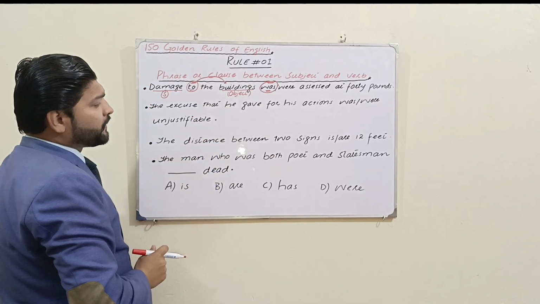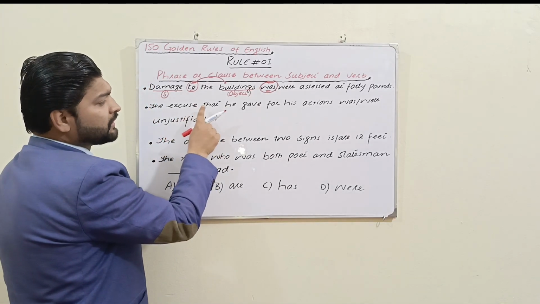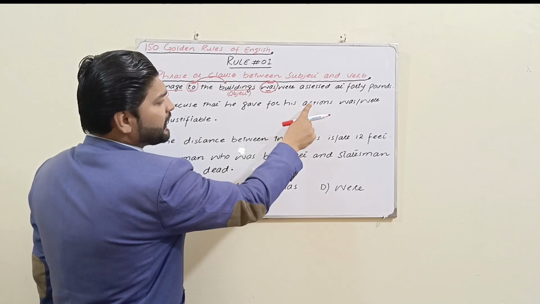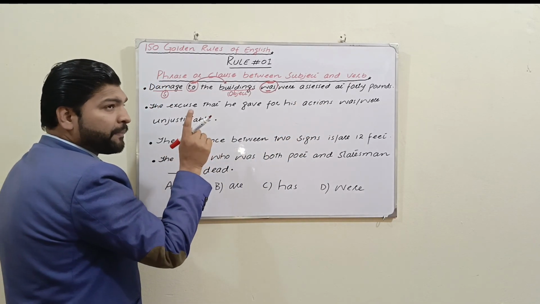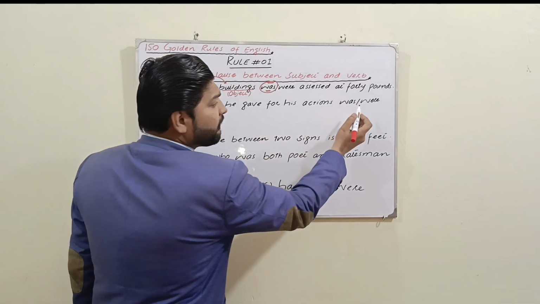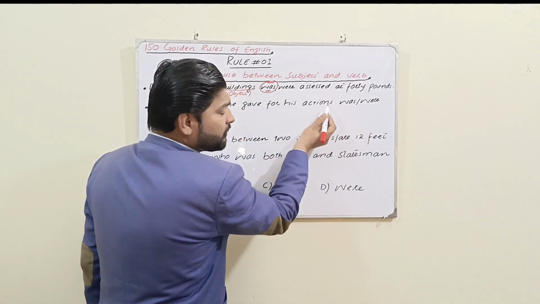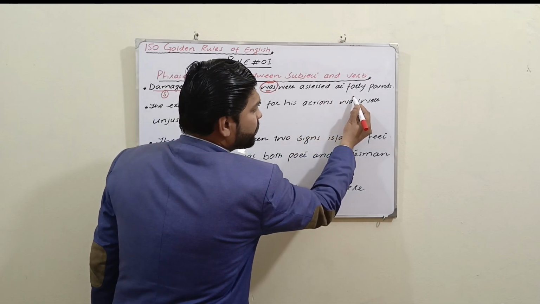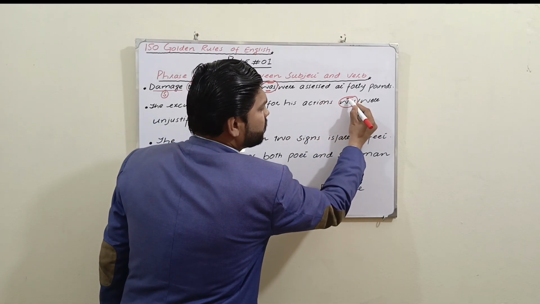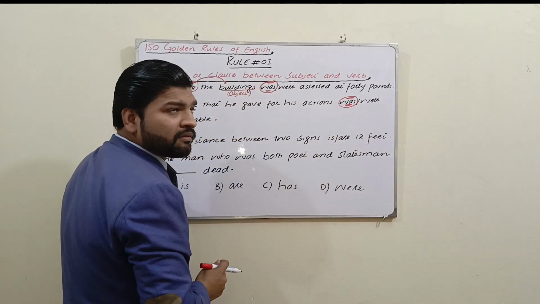The second example: the excuse that he gave for his actions was or were unjustifiable. Apparently, students will say, what is the best option? Because of actions. Not at all, my dear students. The appropriate and best option is was. How?